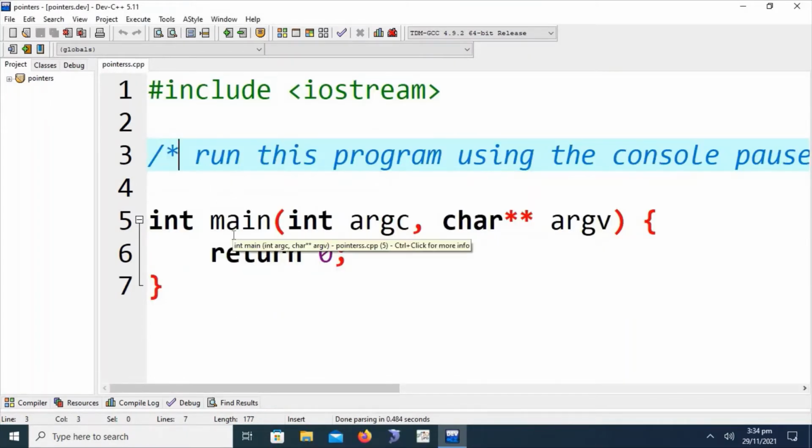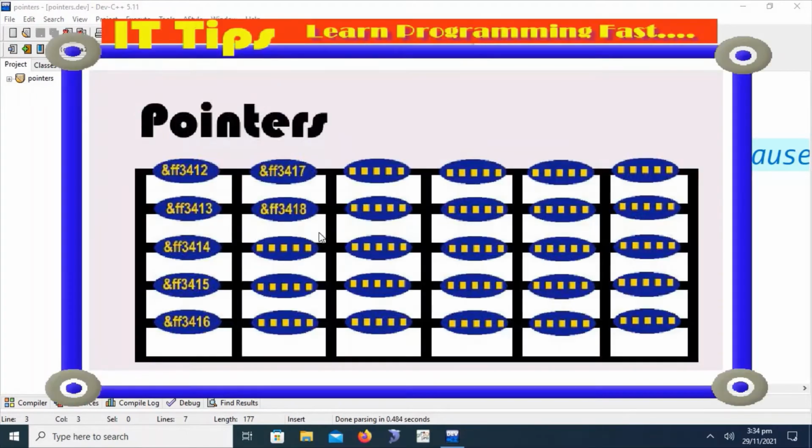So let's start by understanding the pointers concept before writing any lines of code. Pointers are memory locations that are used to save the address of other memory locations that exist in the same space.